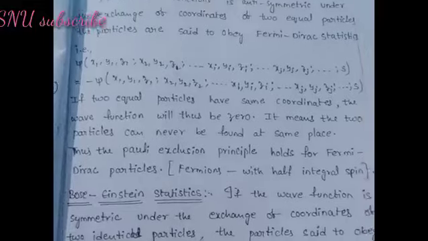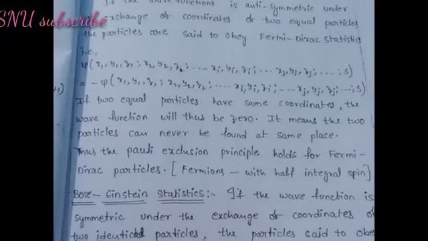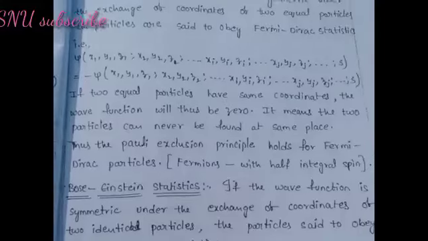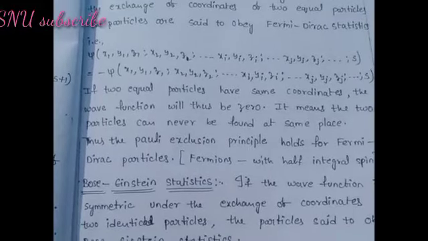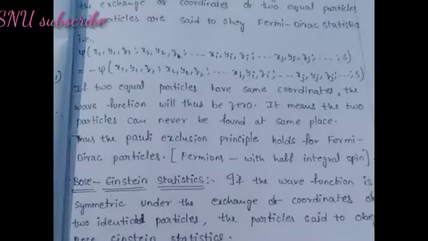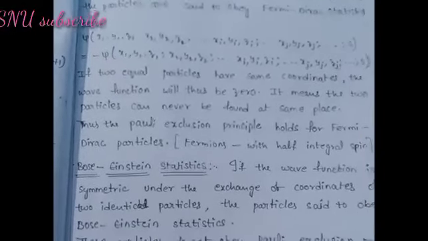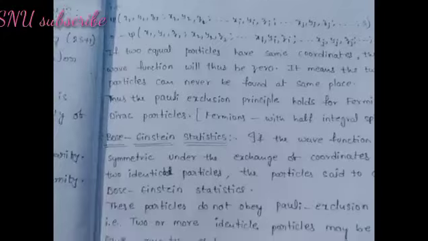If two equal particles have the same coordinates, the wave function will thus be zero. It means the two particles can never be found at the same place. Thus, the Pauli exclusion principle holds for Fermi-Dirac particles, fermions with half-integral spin.